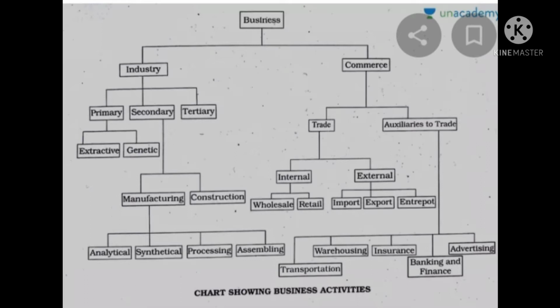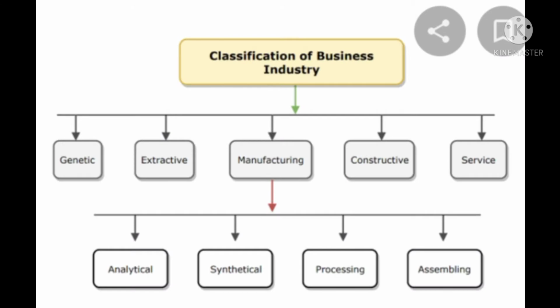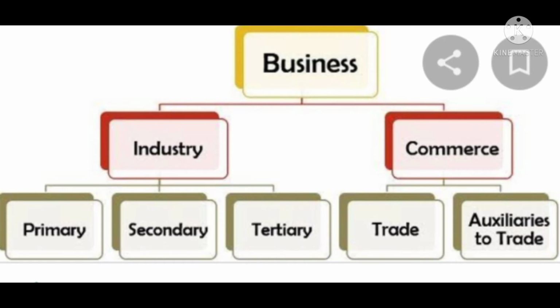Moving to commerce, under trade we have internal trade and external trade. Internal trade is further divided into wholesale trade and retail trade, and external trade deals with export trade, import trade and re-export trade. Now auxiliaries to trade are divided into transportation, warehousing, banking, insurance, advertising, packaging and others. We will understand all these one by one as we move ahead. So let us start with industry.